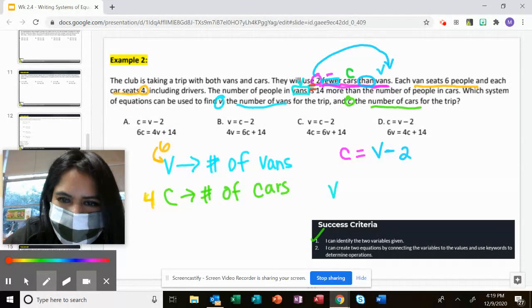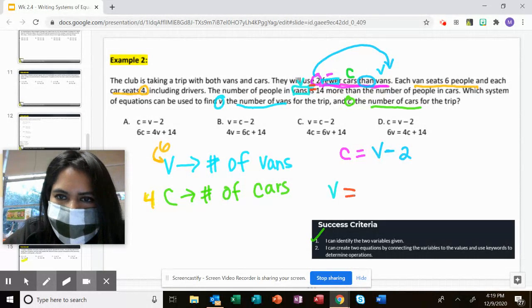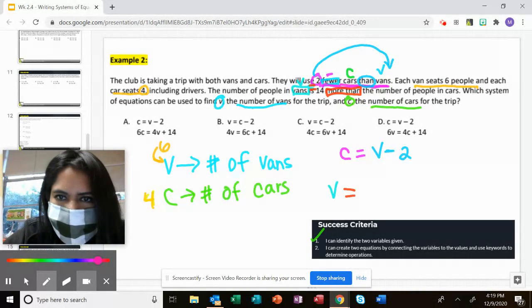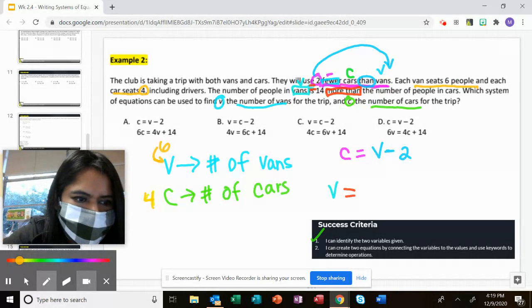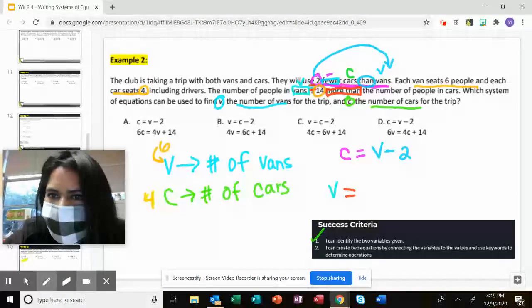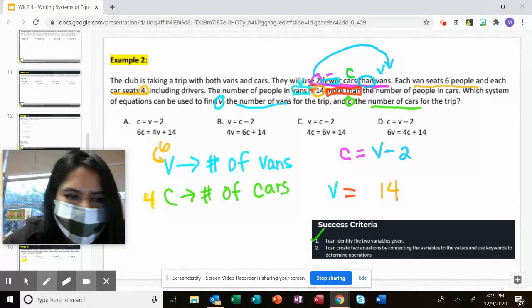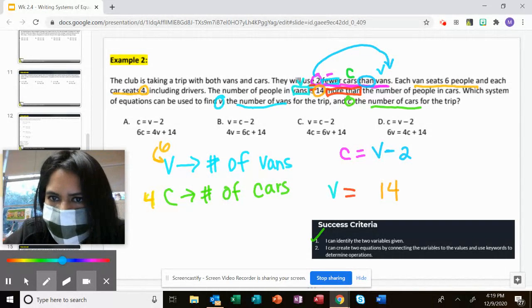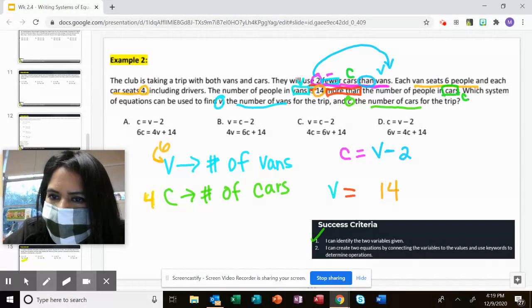Vans is equal to 14 more, so more than, we know we're going to have to add, 14 more than the number of people in cars. So I know I'm going to have to add 14 plus your cars. Cars is my C, plus C, because we're adding.